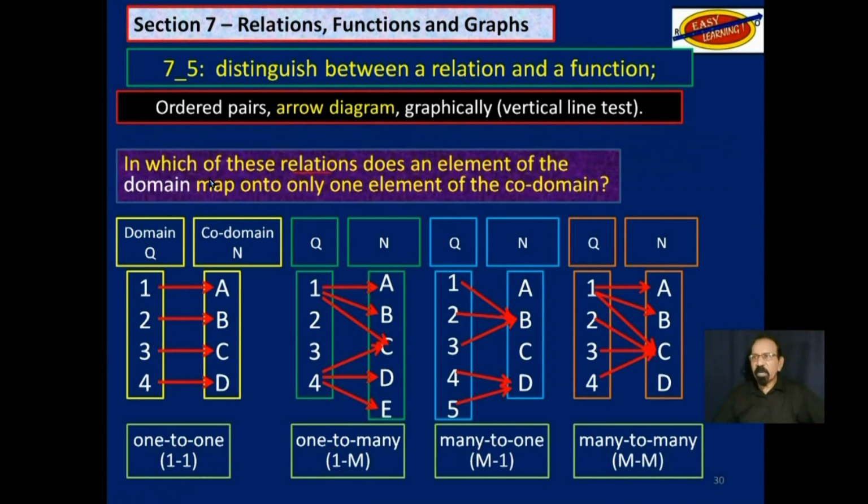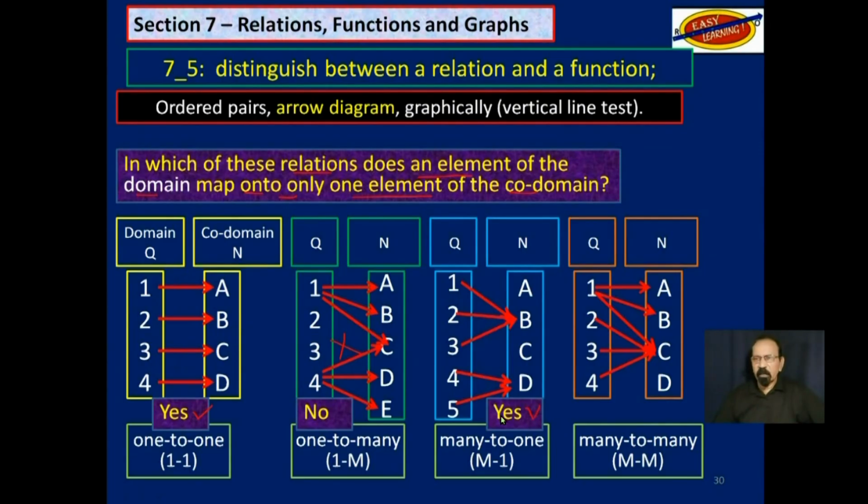Now, in which of these relations does an element of the domain map onto only one element of the codomain? In which of them? Let's consider them carefully. This first one here, yes, 1 to 1. This second one here, no. You have 1 to many.